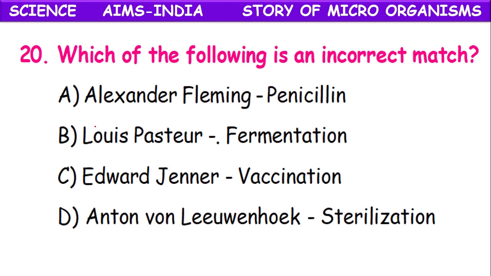Which of the following is an incorrect match? Incorrect means wrong. Alexander Fleming, penicillin, it's correct. Louis Pasteur, fermentation, it's also correct. Edward Jenner, vaccination, it's also correct. Anton von Leeuwenhoek, sterilization, this is wrong. Okay, so the incorrect one, we have to select option D.